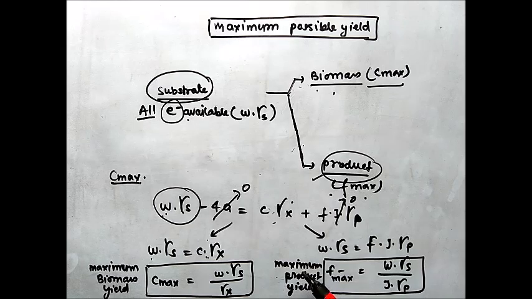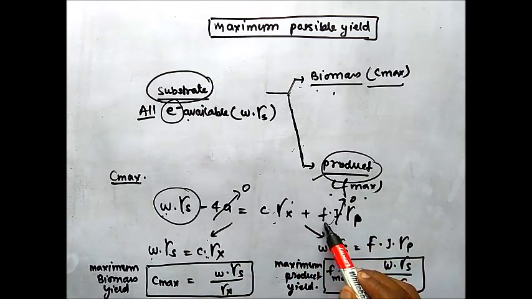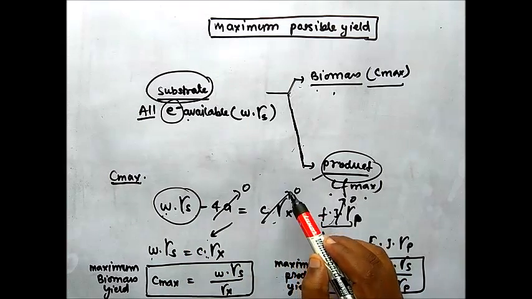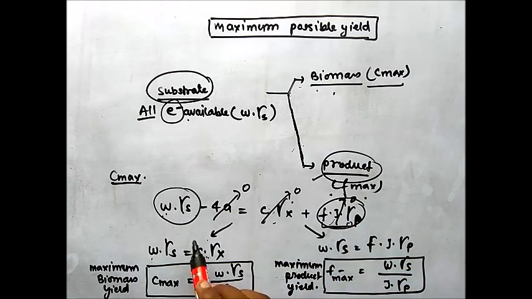Similarly, for maximum product yield, all the electrons are available only for the product. Then this factor must be 0 and this factor is available. So you can equate this and calculate F max. F max is equal to W into gamma S divided by J into gamma P. This is the maximum product yield. So with the help of these formulas, you can calculate maximum biomass yield or maximum product yield.